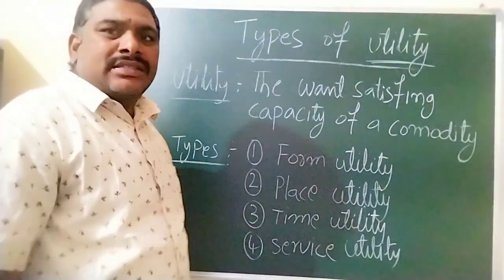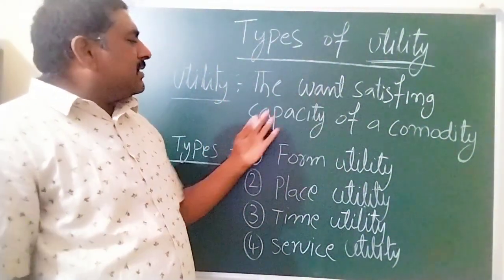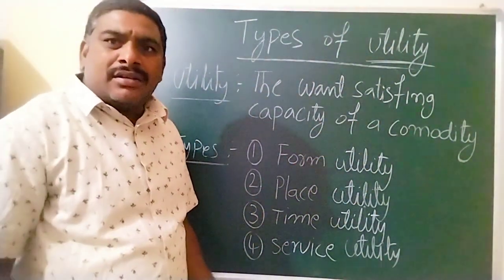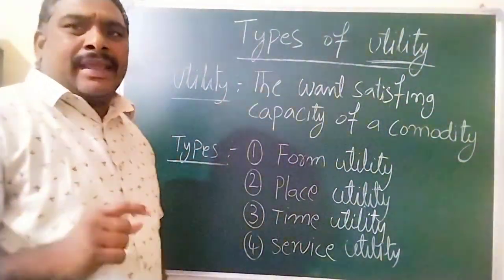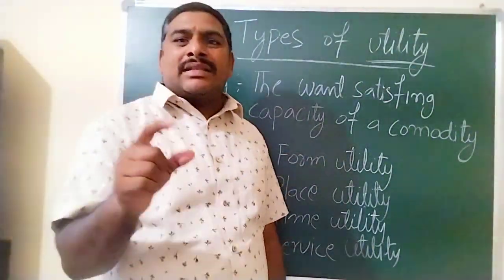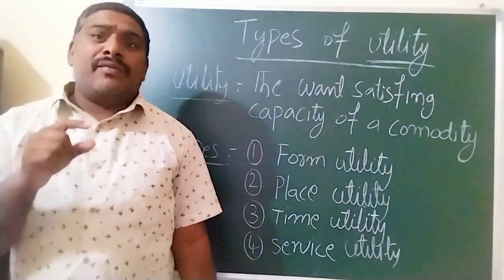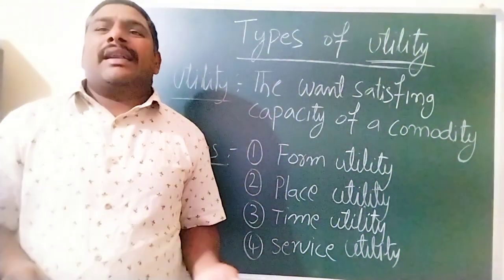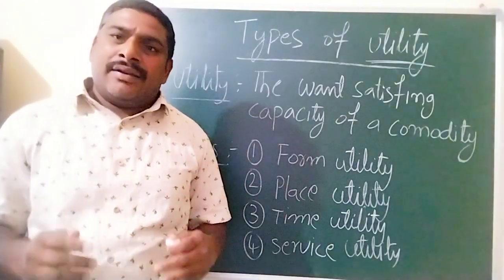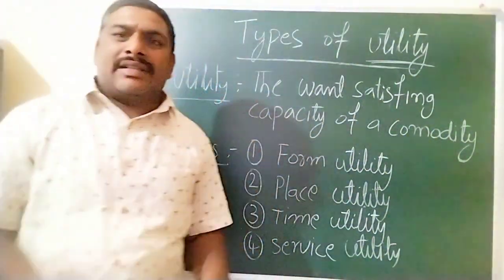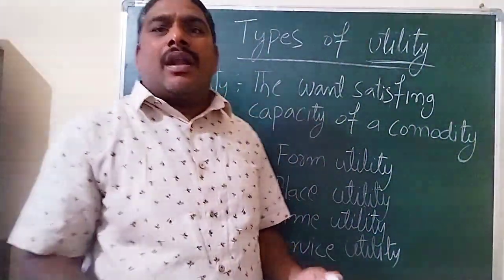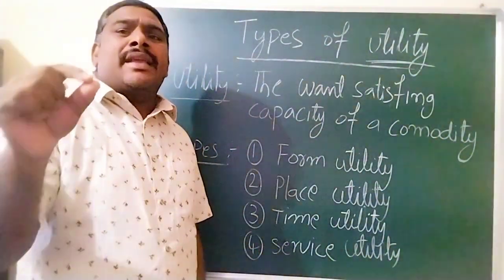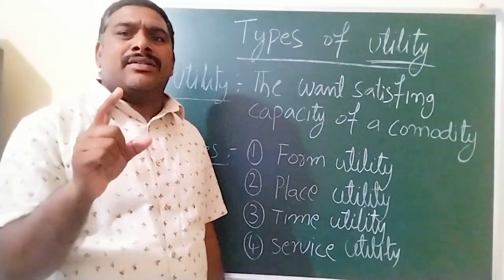Utility means the want-satisfying capacity of a commodity. If a commodity is to satisfy our wants, human wants should be satisfied. If it does not satisfy us, it cannot be called utility. Utility means the human want-satisfying capacity of a commodity.